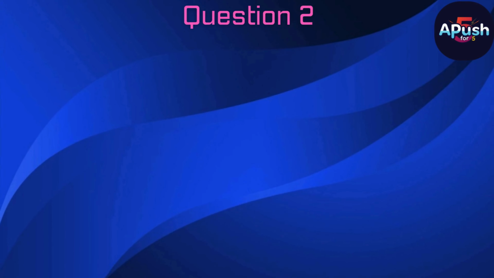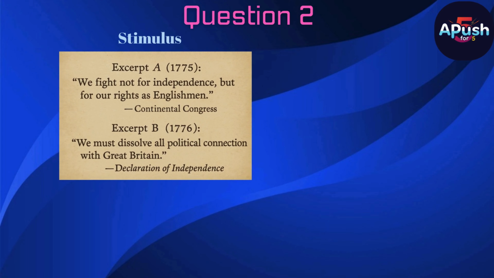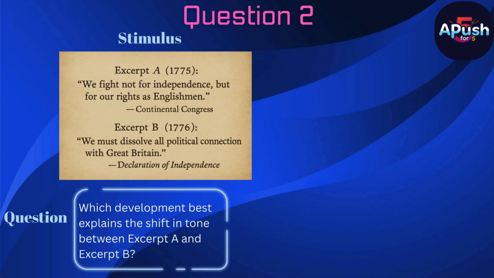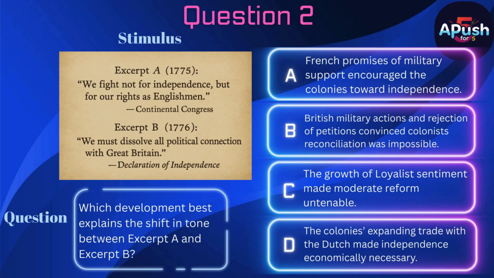Question 2. Stimulus. See excerpts. Question. Which development best explains the shift in tone between Excerpt A and Excerpt B? A. French promises of military support encouraged the colonies toward independence. B. British military actions and rejection of petitions convinced colonists reconciliation was impossible. C. The growth of loyalist sentiment made moderate reform untenable. D. The colonies' expanding trade with the Dutch made independence economically necessary.